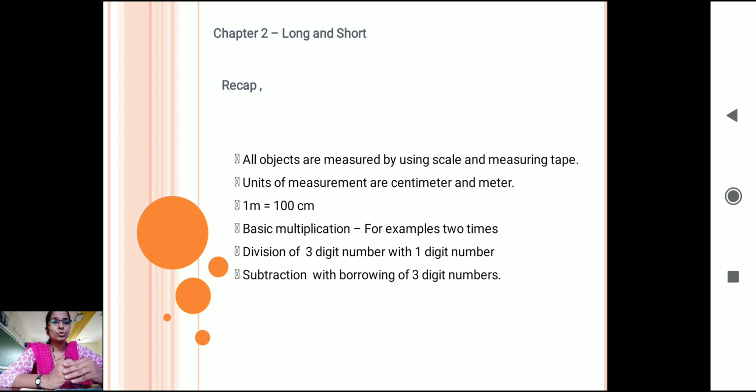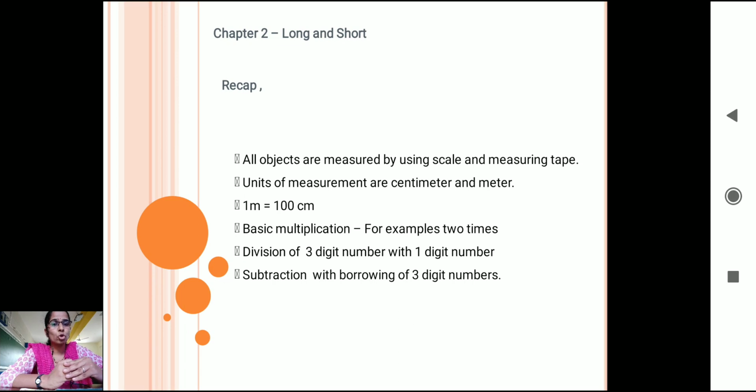We also saw certain basic multiplication concepts, like when we were relating to Zumba's height, and we learned how Zumba found her height by dividing, simple division. Yes, that is division of a 3-digit number with a 1-digit number. Here we learned simple multiplication examples, like 2 times, double, and subtraction with borrowing of 3-digit numbers.